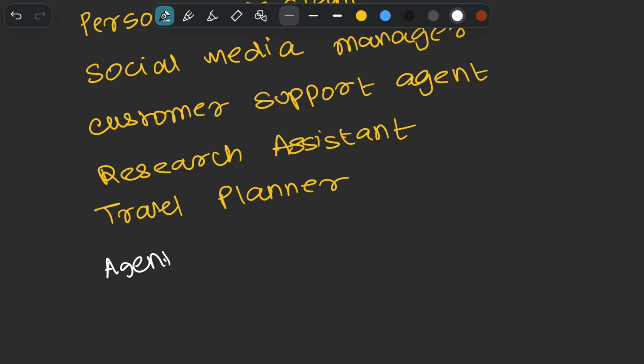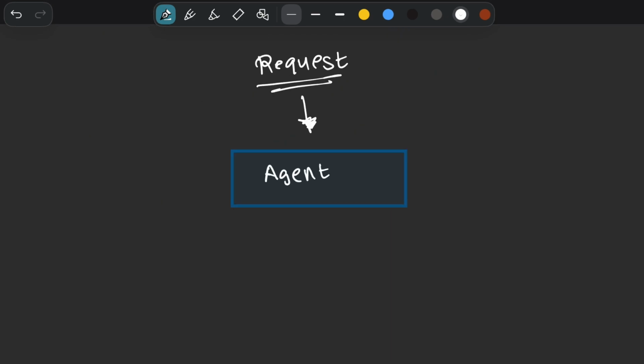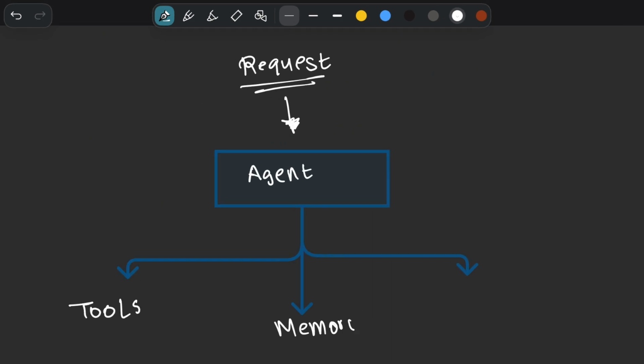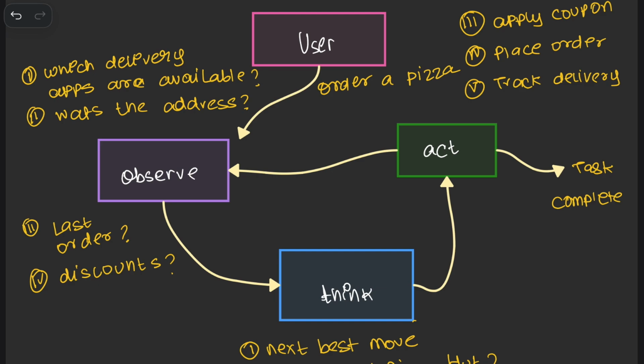And this is possible because agents are dynamic, flexible, and capable of reasoning. And this is because an agent has three main components: tools, memory, and brain. Before we understand each component individually, I want to explain to you how they work together. Let us try to understand this with a simple example. Say the user wants to order a pizza.